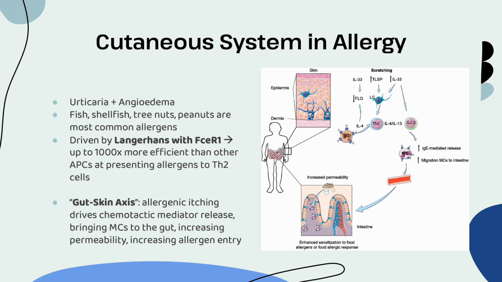You can see in this image over here, the reason I'm talking about the cutaneous system, and then I just talked about the GI system, is that there's something we call the gut-skin axis. This is a way of describing how allergic symptoms are perpetuated between two systems of our body. So you itch on the skin.